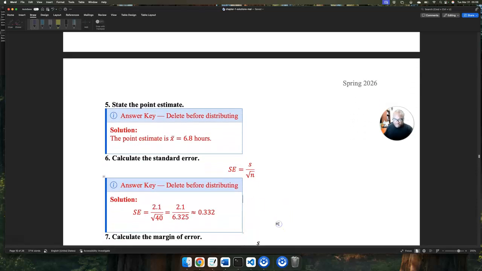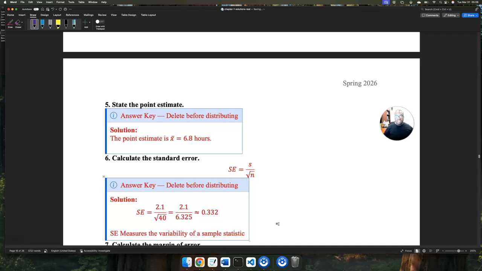Like we said in class, the standard error measures the variability of a sample statistic. If I took a bunch of samples over and over again, I expect the variability to be about 0.332. The variability of that distribution should be about 0.332. So that is what the standard error means.